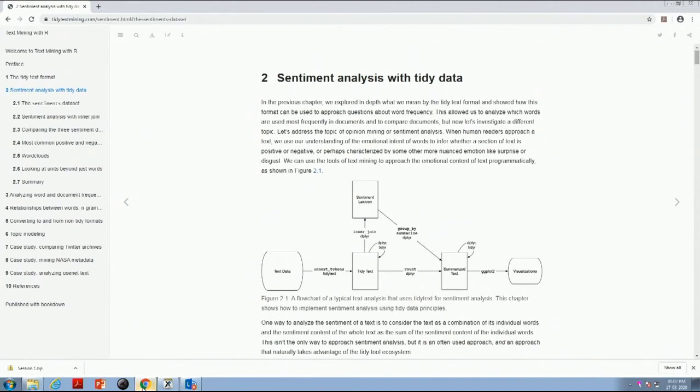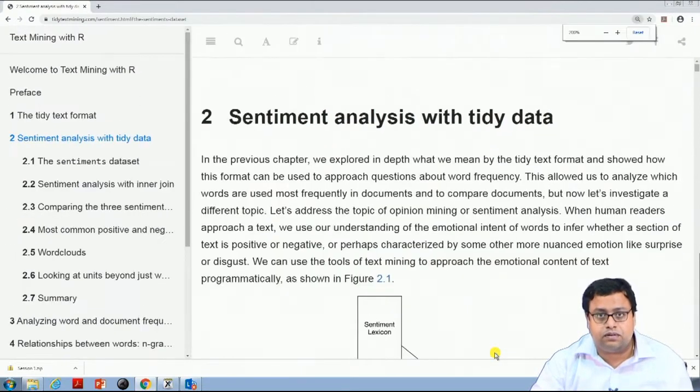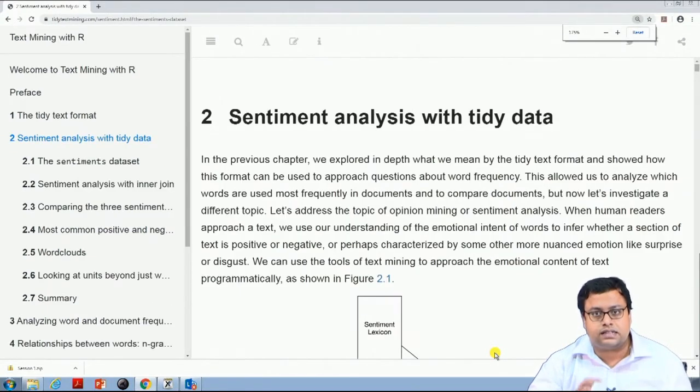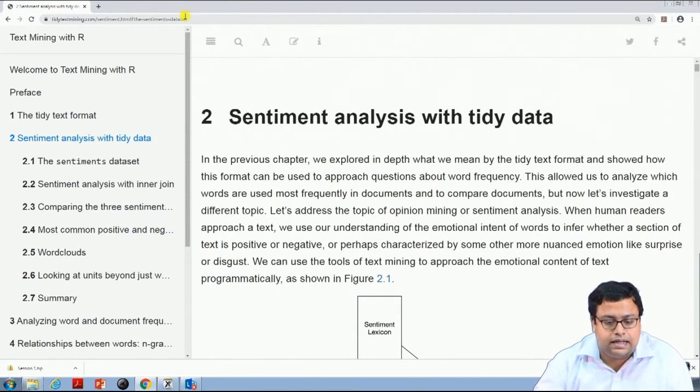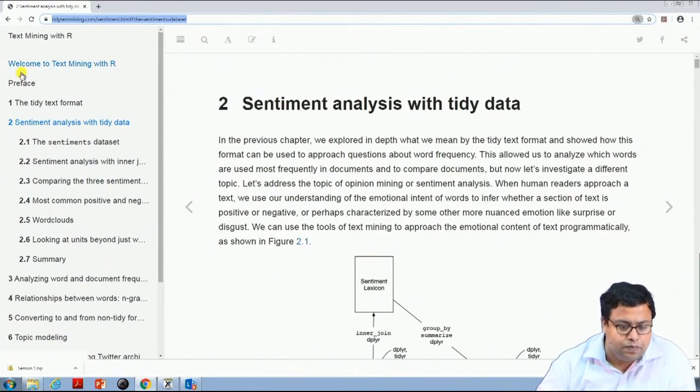I have no code for this particular session. What we have is a website, and the link has been shared. It is about tidy text mining; there is a library for that also, tidytext, and this is something we will discuss in this class. I will ask you to go to the link shared in a text file in the files that you got. This is a book, basically.